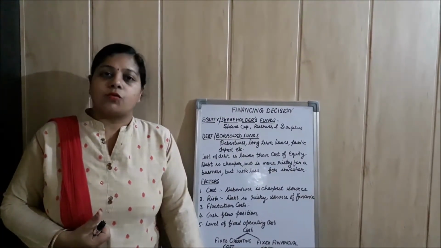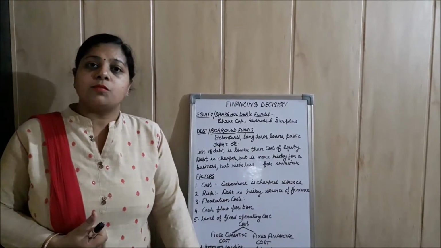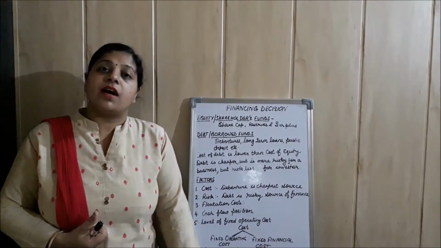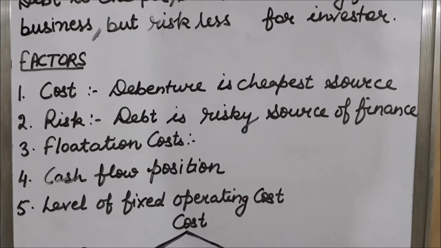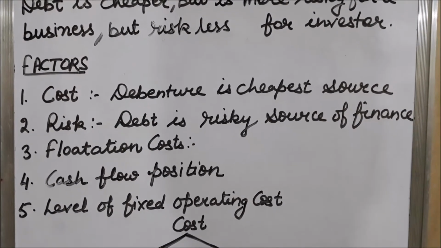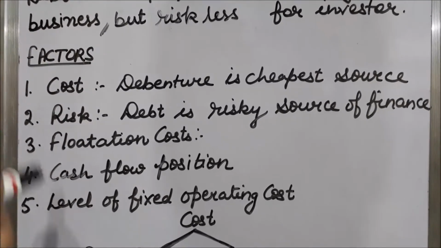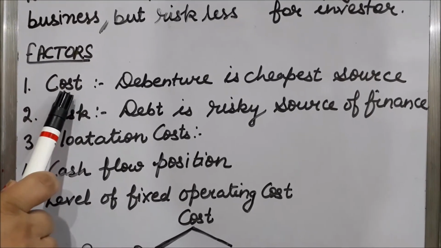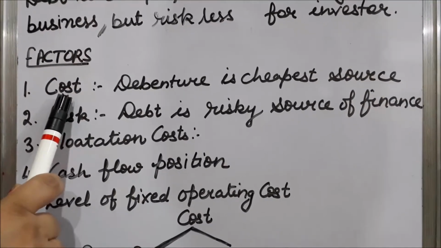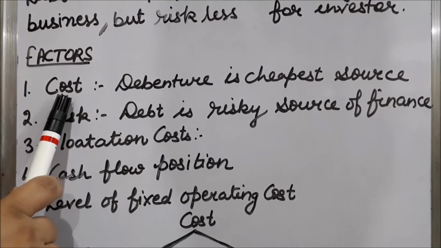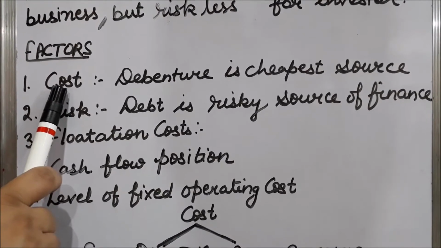Now students, I will discuss with you different factors which a finance manager must consider while taking financing decision. So students, different factors which a finance manager must consider while taking financing decision are: first is cost. Students, cost of different sources of finance are different, and a wise finance manager choose that very source of finance which is cheapest source of finance.